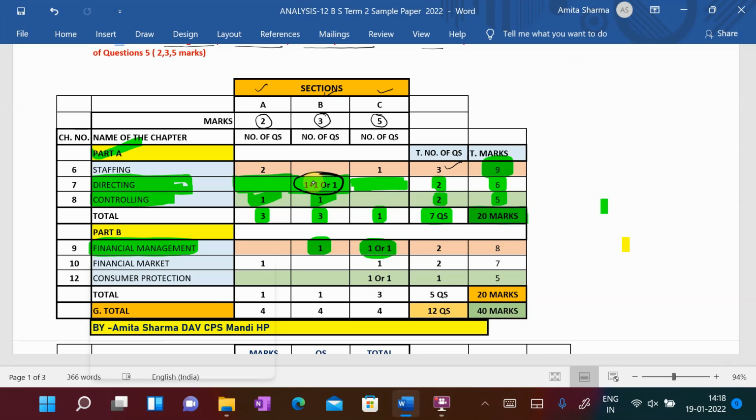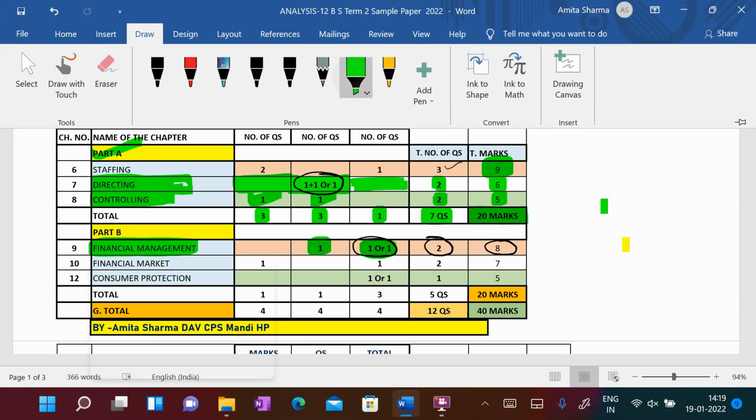So, there are 2 questions of 3 marks with choice. The first 3 mark question can have a choice, the second 3 mark question can have a choice. And again in financial management there will be 1 question of 5 marks with a choice, students. So, total 2 questions are coming from financial management. One is of 3 marks and one is of 5 marks, and a total of 8 marks is coming from financial management.